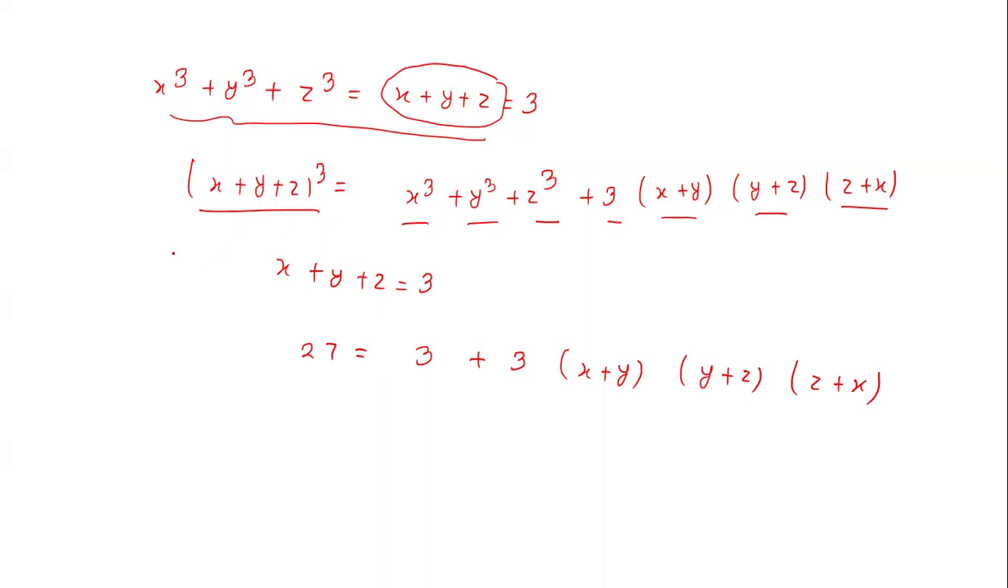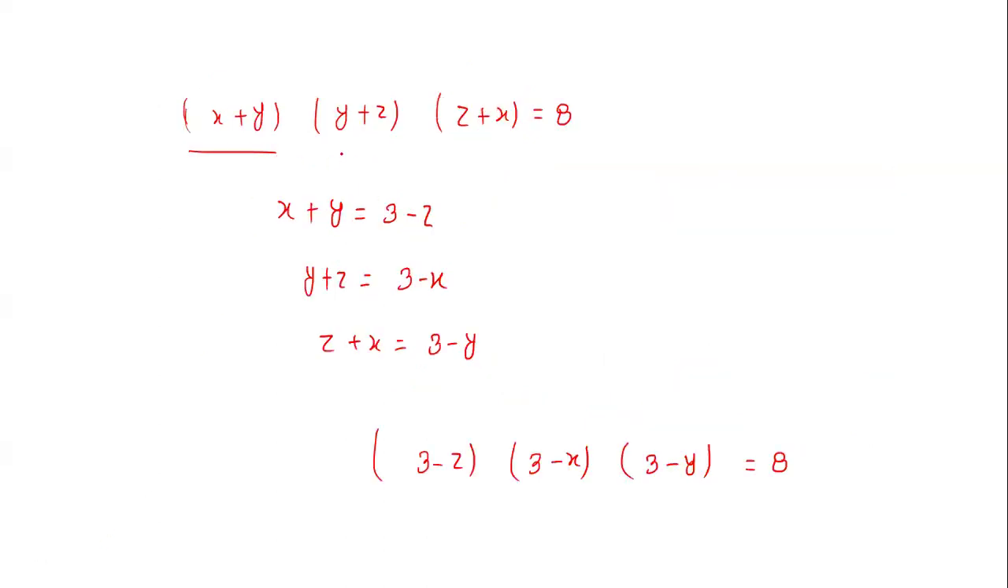Here we have x plus y plus z, so you can put that value 3 instead, so it becomes 3 cube, 27. And you can put x cube plus y cube plus z cube as 3, so it becomes 3 plus 3 times x plus y multiplied by y plus z multiplied by z plus x. From here you get x plus y multiplied by y plus z multiplied by z plus x is equal to 8.